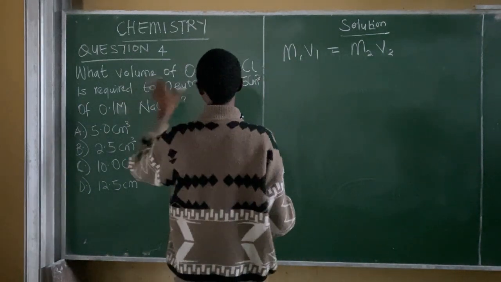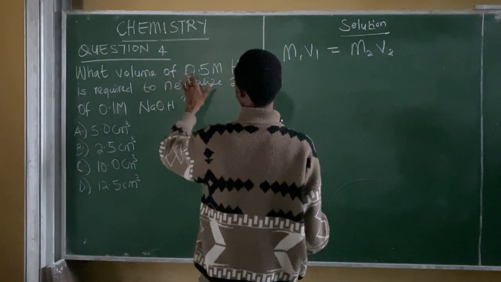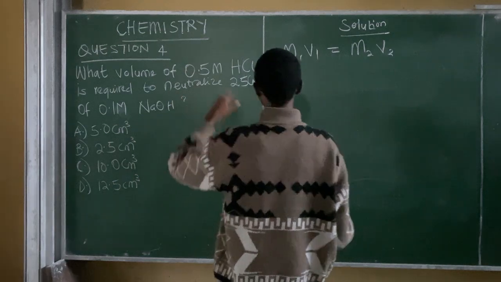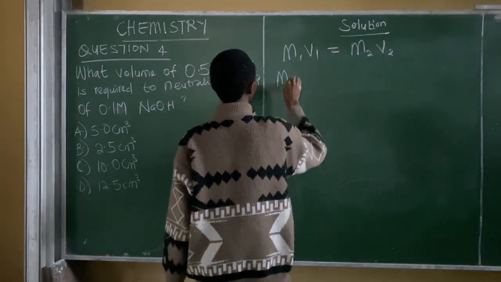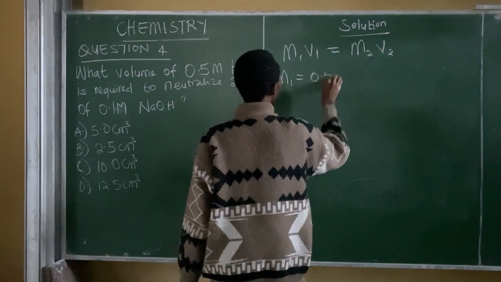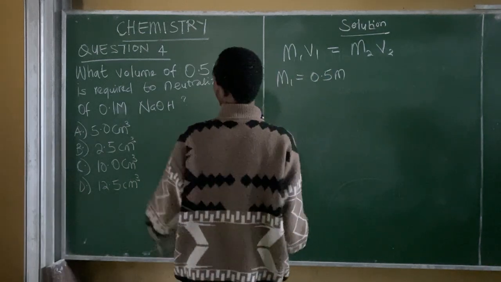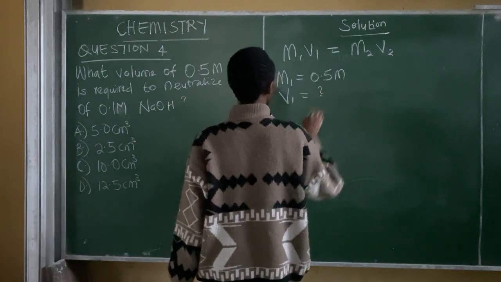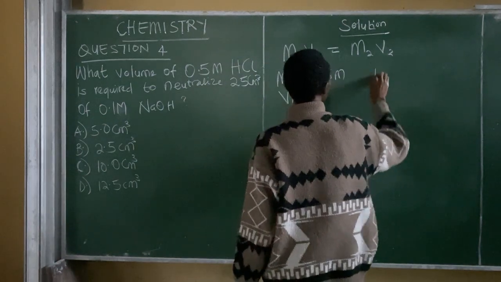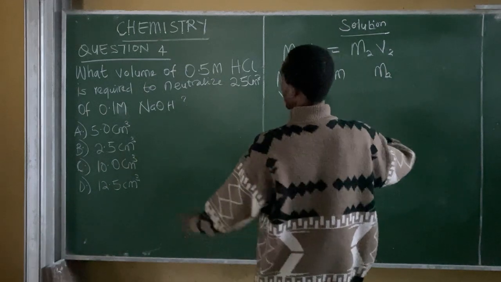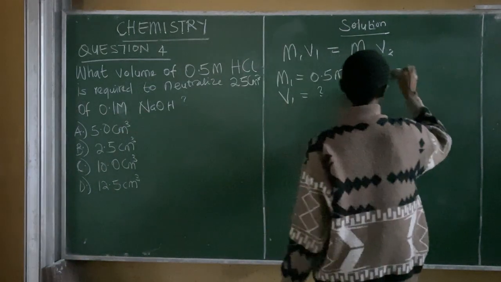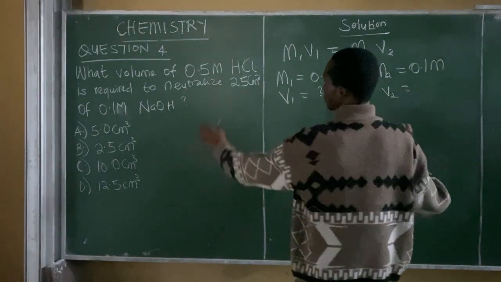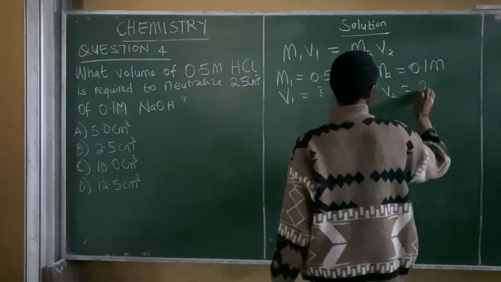Now from the question we were given, they say what volume of 0.5 moles of hydrochloric acid is required. So they give us M1 to be equal to 0.5 moles. They say what volume, so V1 is unknown. They also give us M2, the second molarity, 0.1 moles. And they give us the second volume to be 25 cm³.